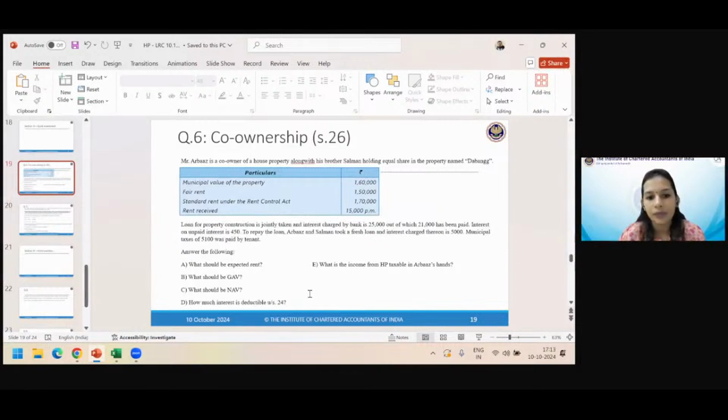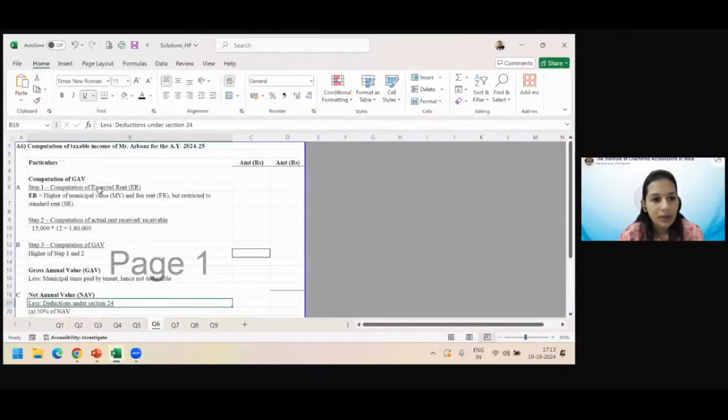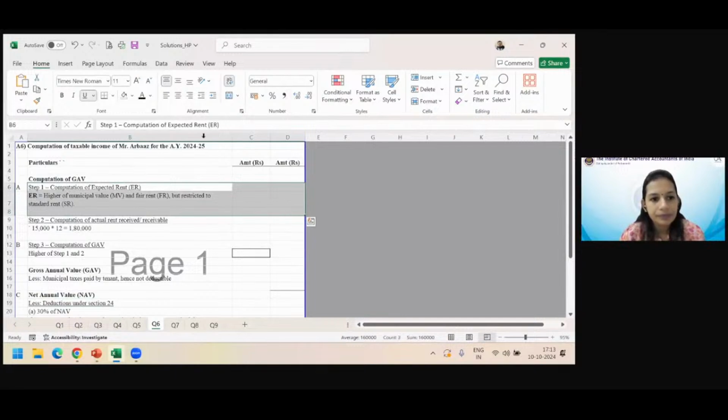160,000. Fair rent is 1,50,000. Standard rent is 160. So 160 or 150, whichever is higher, 160. Subject to 170. So what is the final outcome? 160. Okay, let us see the answer. And remember, this is co-ownership. Question number 6, answer number 1, expected rent.